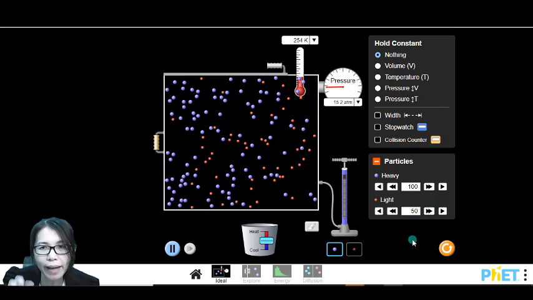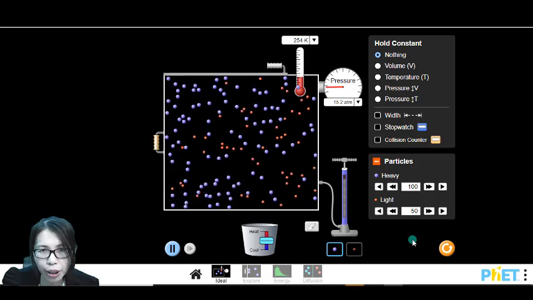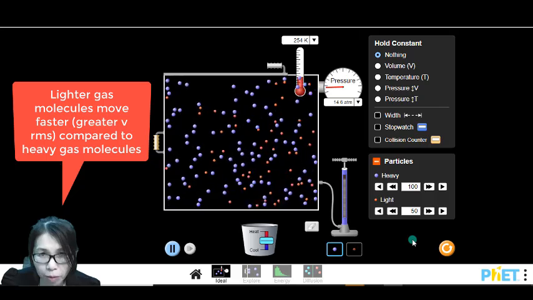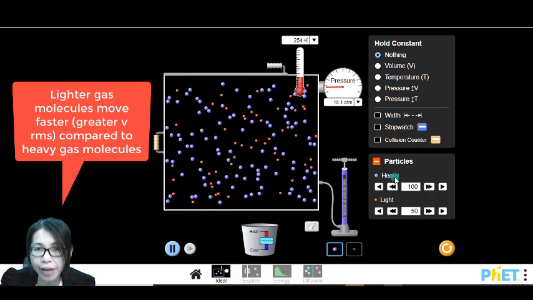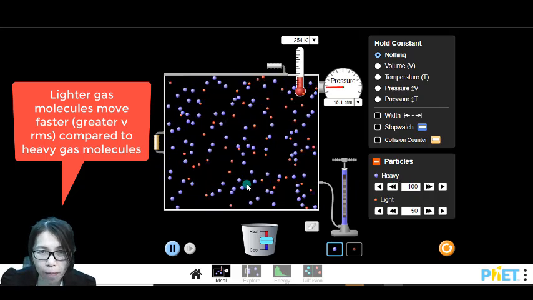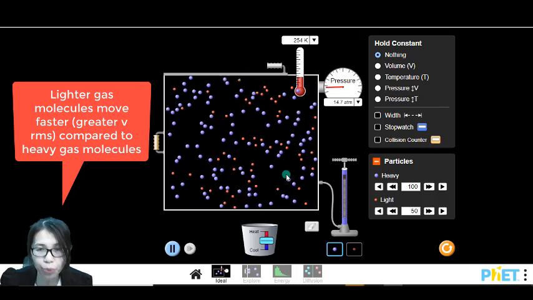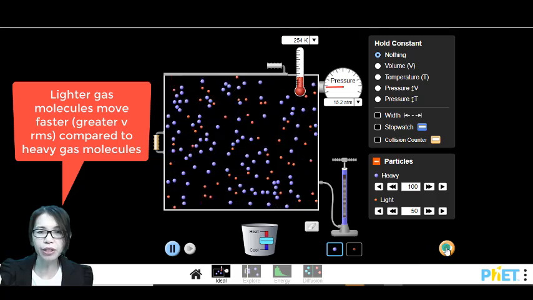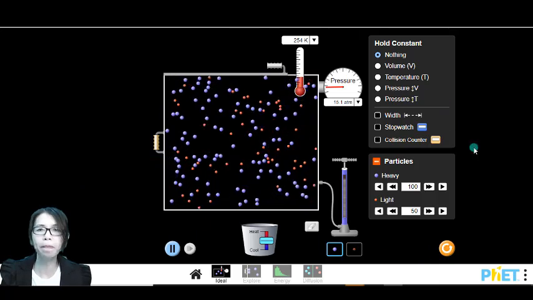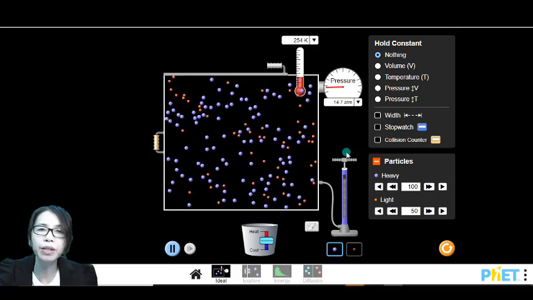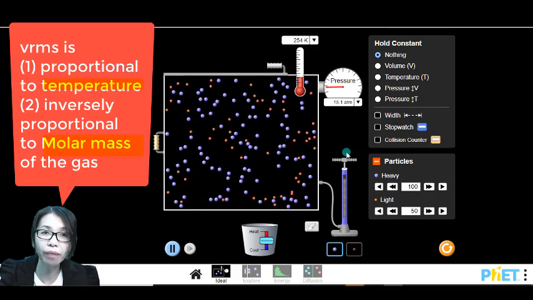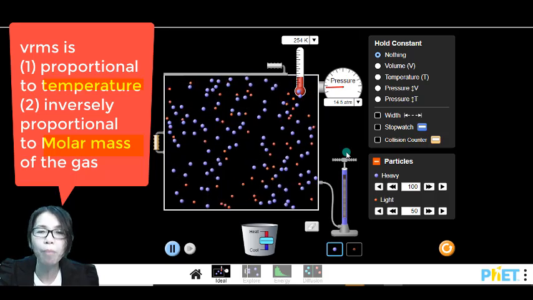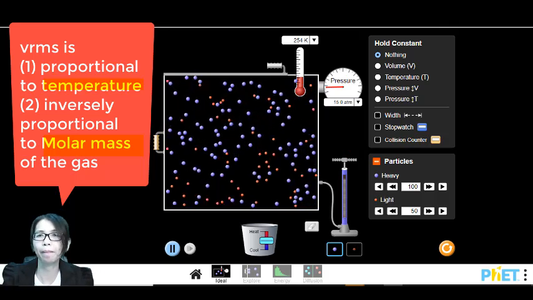The smaller or lighter particles, the gas molecules, they will move with a greater root mean square speed compared with the heavier particles or heavier gas molecules. Alright, so from this simulation, we can see very obviously our root mean square speed of the gas depends on temperature and also the molar mass of the gas.